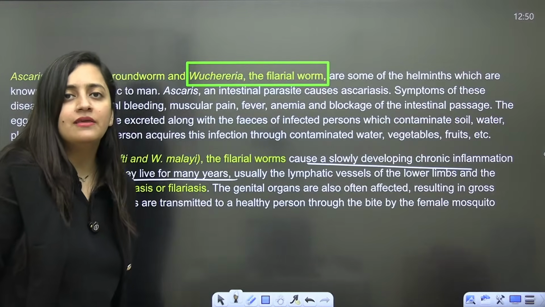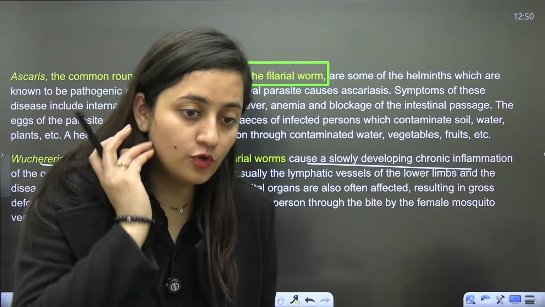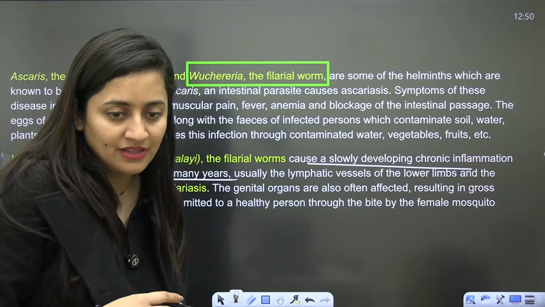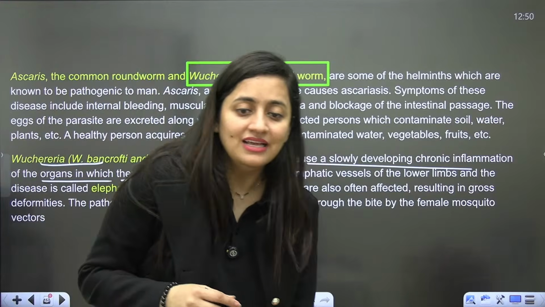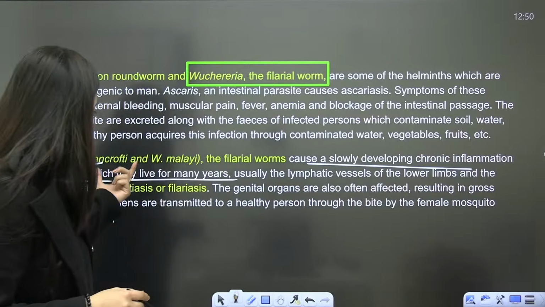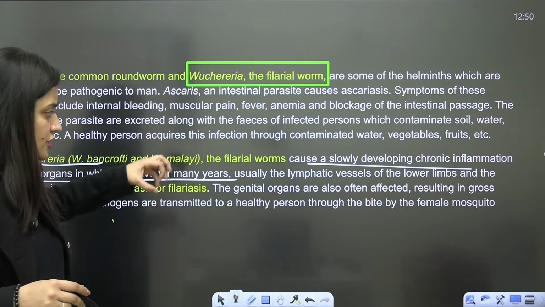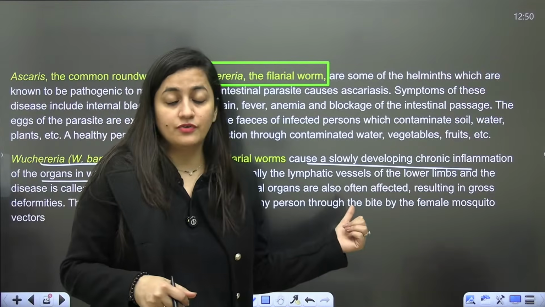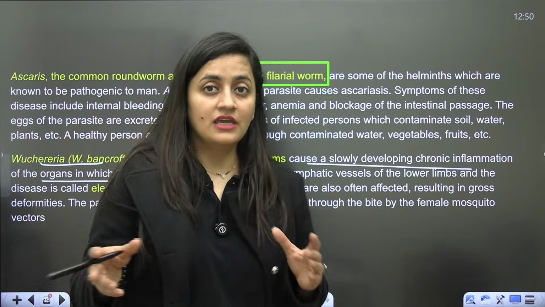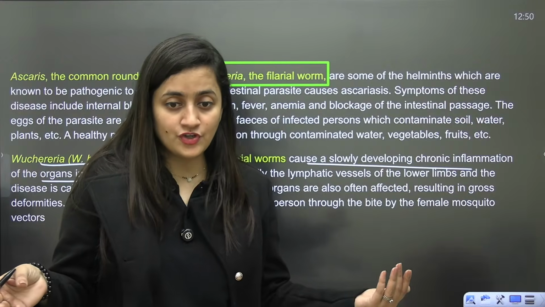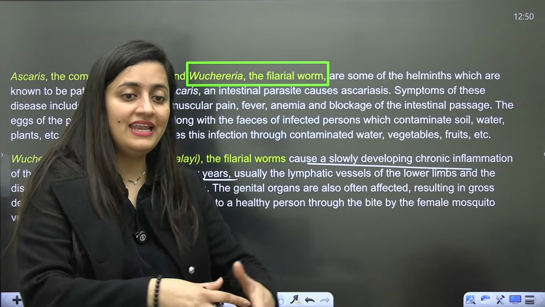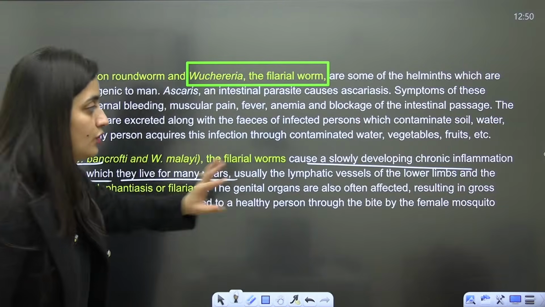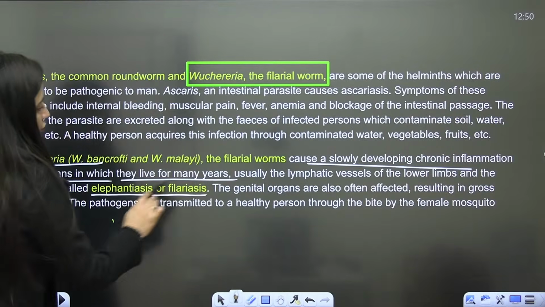You know, usually they block the lymphatic vessels. What will happen in this particular infection? They will block the lymphatic vessel, the swelling will be there. I just forgot to upload the picture. You might have seen it in your book or even on Google, you can check it. There will be a swelling of the leg or whatever part they block. But mainly they block the lower limb, and the disease is elephantiasis or filariasis.